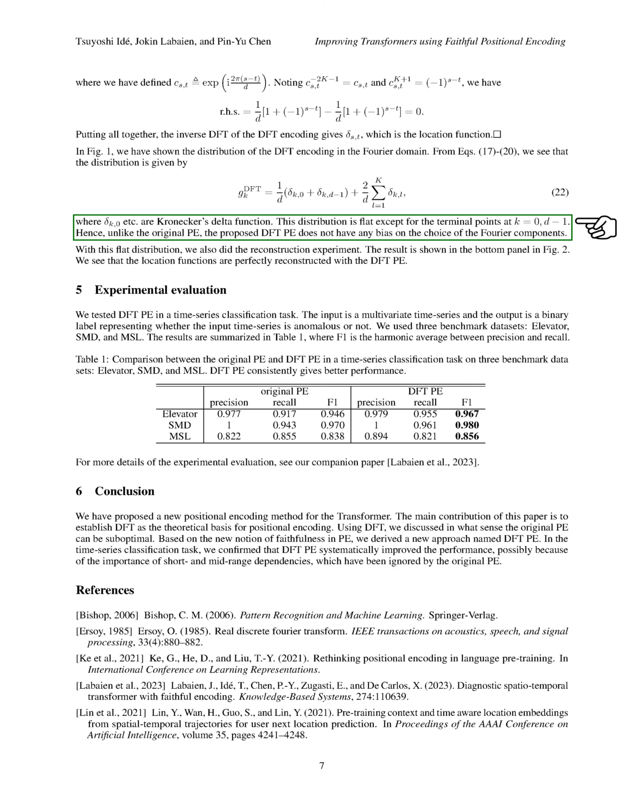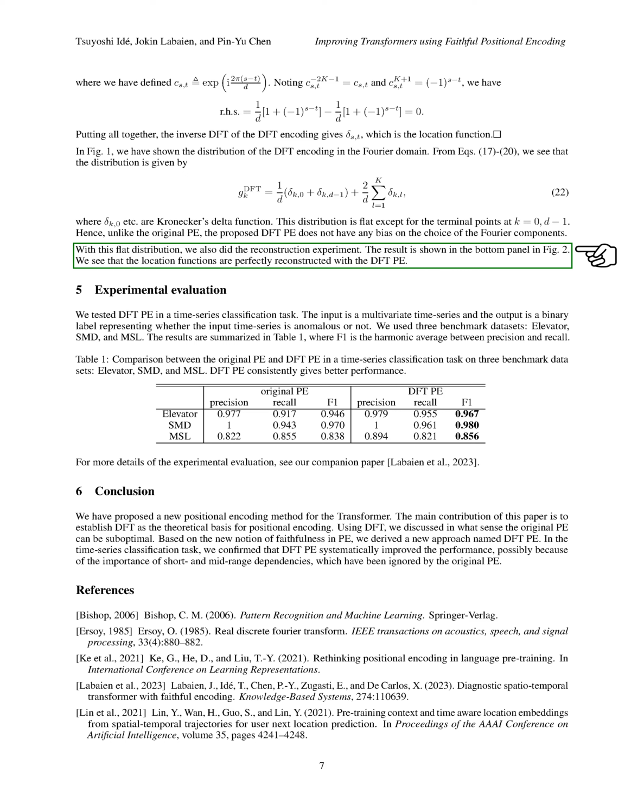Unlike the original PE, the DFT encoding does not exhibit bias towards specific Fourier components, as shown by the flat distribution in the Fourier domain. The reconstruction experiment demonstrated that the DFT encoding successfully reproduces the location functions, highlighting its effectiveness in faithfully representing positional information.